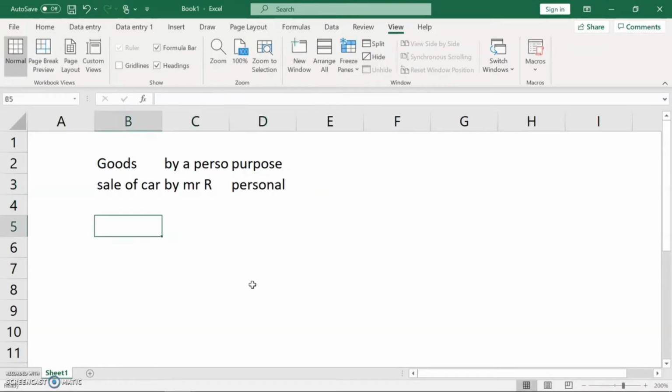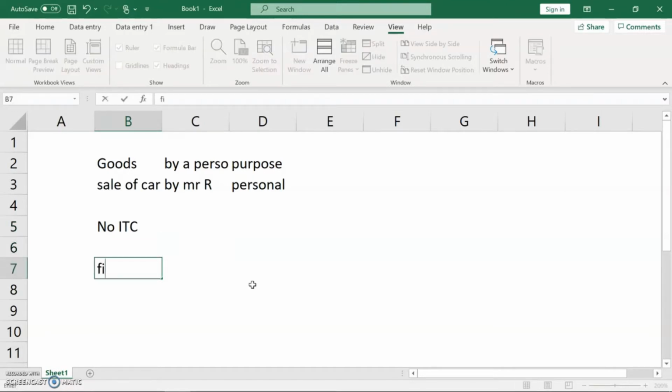Condition: no ITC. Then the final conclusion comes as: simple, no furtherance of business.